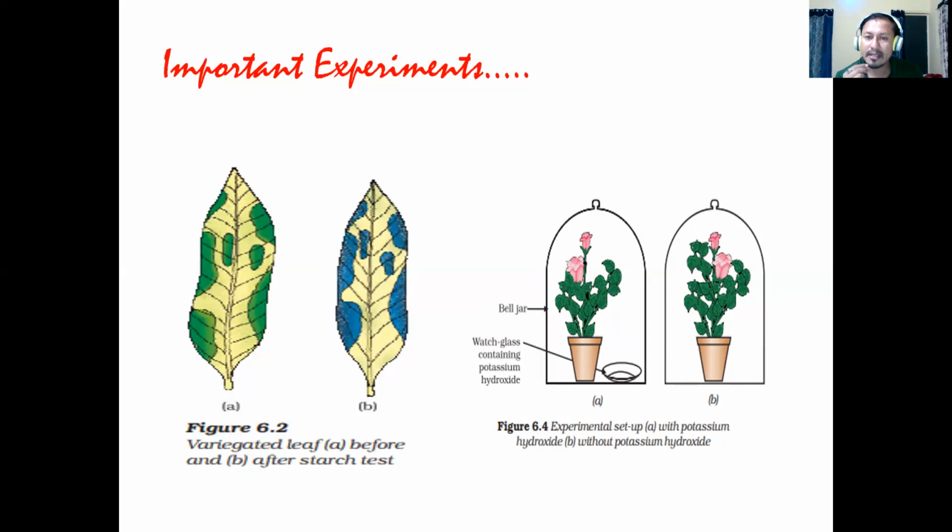So ultimately, when you test for the starch content in the particular leaf, you will find that in bell jar A, the starch content is less compared to that in the bell jar B, stating that in bell jar A, there was a potassium hydroxide which has absorbed the carbon dioxide.